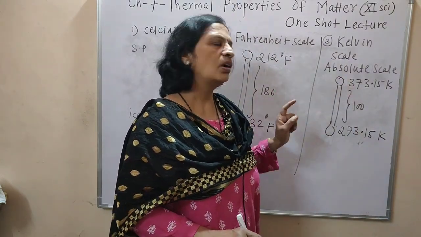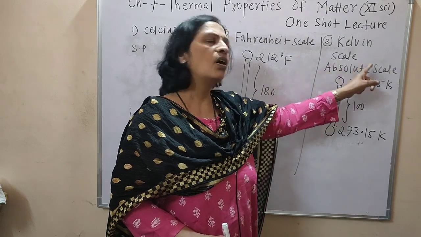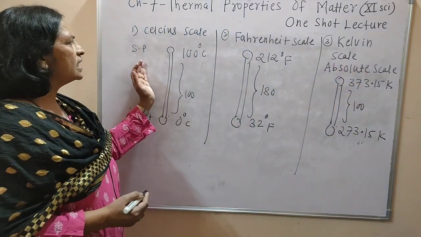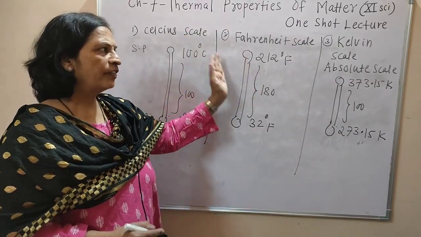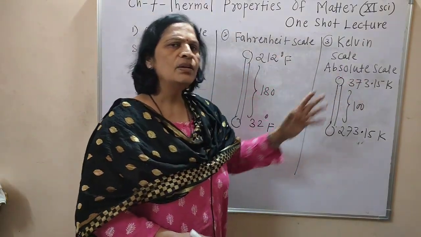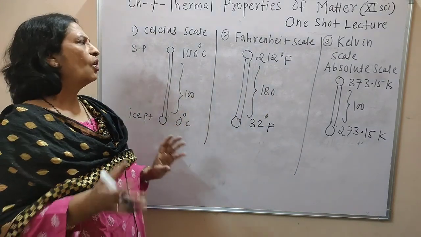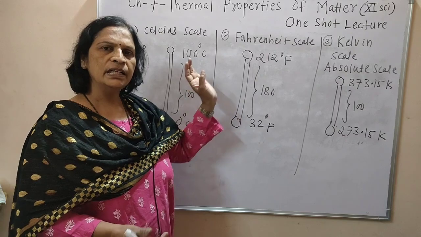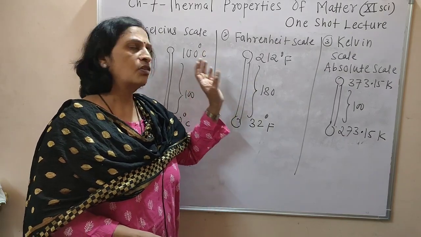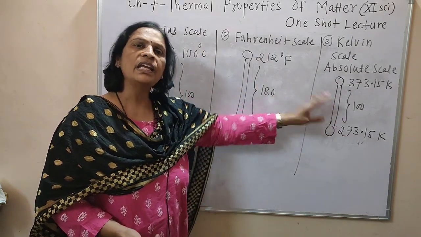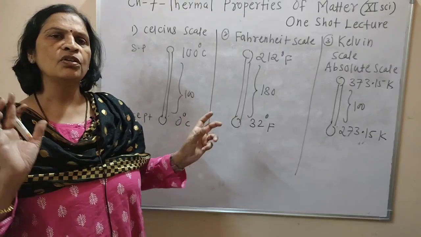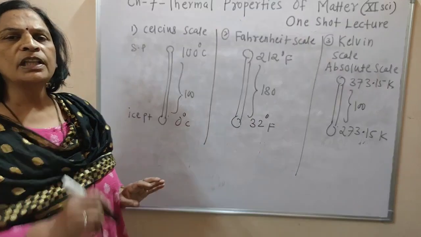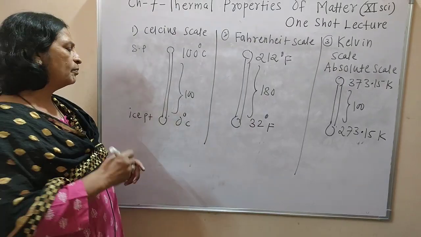That scale is called the Kelvin scale or absolute scale. And we can convert Celsius into Fahrenheit or Kelvin. If we know the temperature in Celsius, we can calculate the temperature in Fahrenheit or Kelvin. Interconversion of the scales is possible, and for that purpose we have to use a formula.